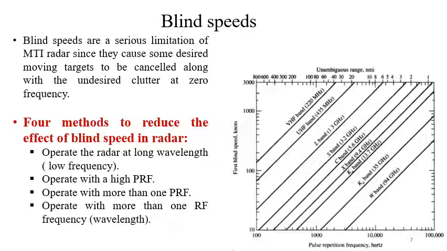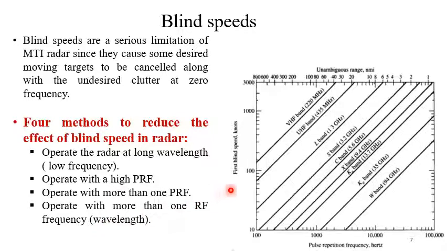Now there are several methods to reduce the effect of blind speed in radar. So we will discuss the 4 methods. Operate the radar at long wavelength, that means low frequency. Operate with high PRF. Operate with more than one PRF, and operate with more than one radio frequency or wavelength.